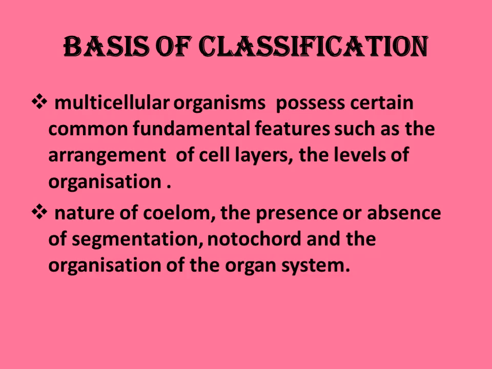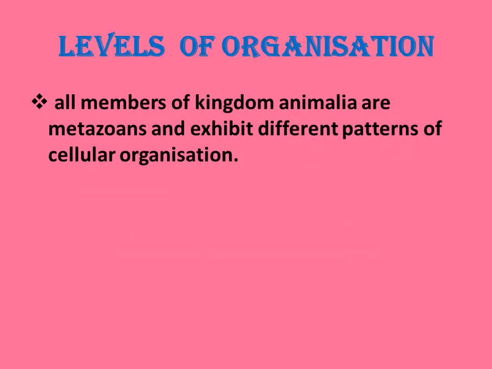Level means cellular level, tissue level, organ system level. Nature of coelom: acoelom, pseudocoelom, eucoelom. Presence or absence of segmentation, body segmentation, presence or absence of notochord, and the organization of the organ system.